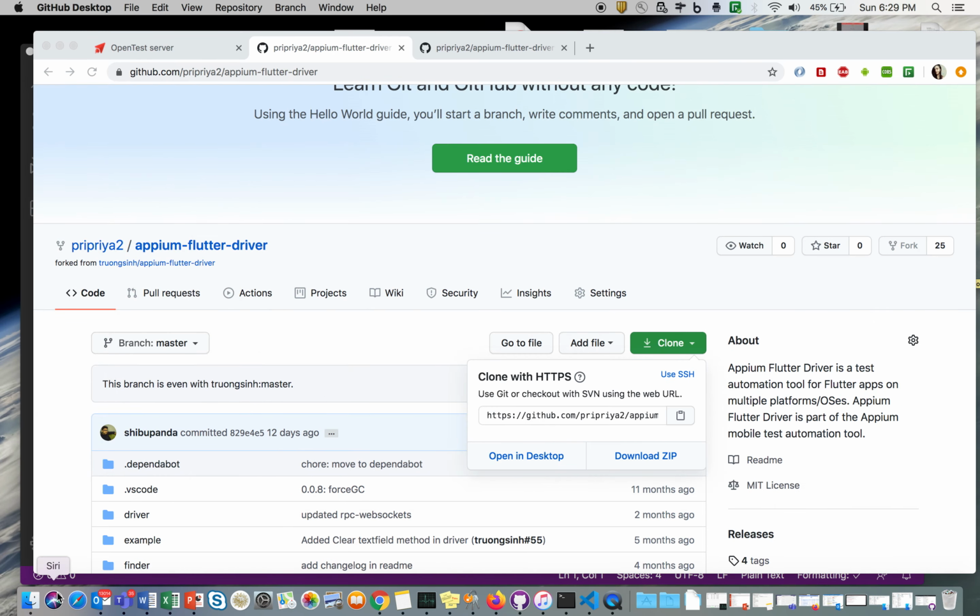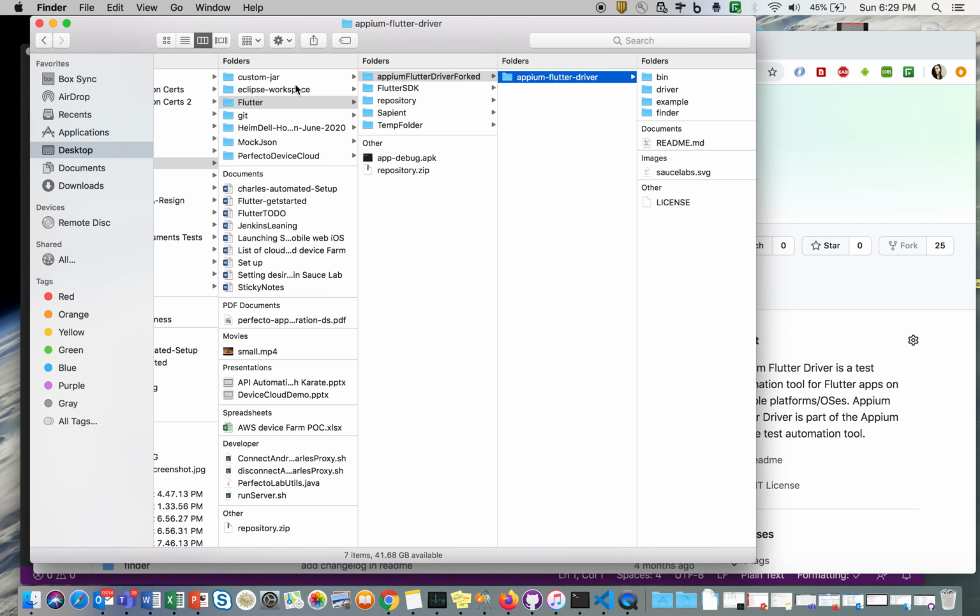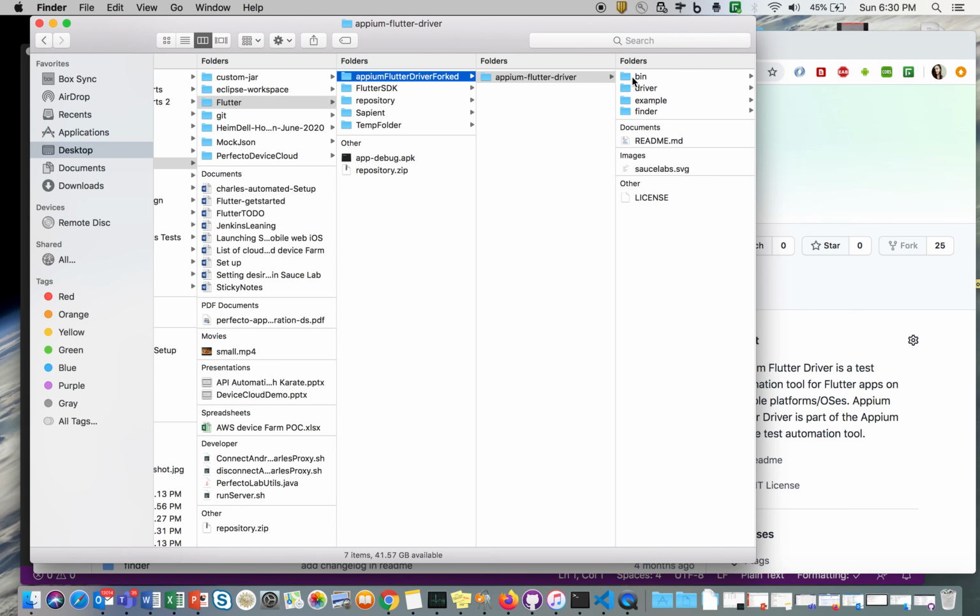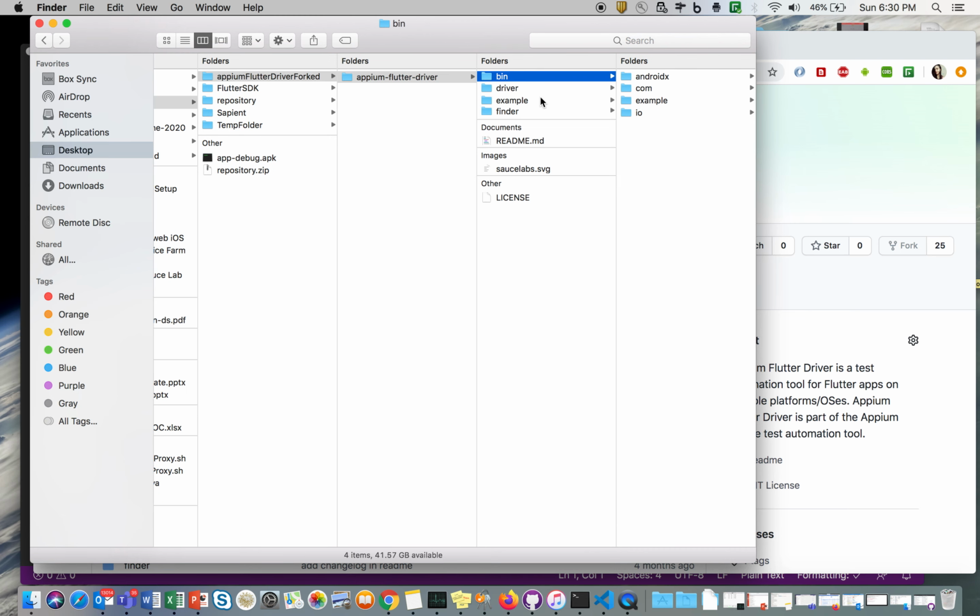This is the project, and these are all the folders. This folder, driver, is basically about the Appium driver, which I'll be discussing in my next sessions. Mostly we'll be focusing on what is there in the example folder and the finder folder, right?